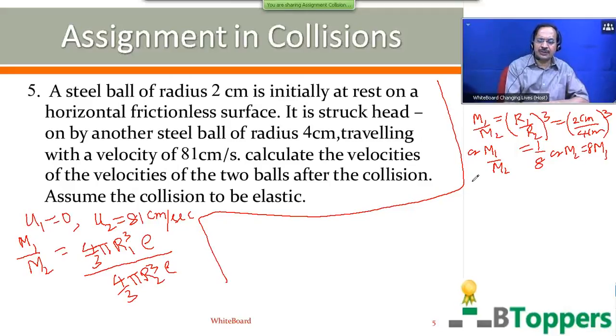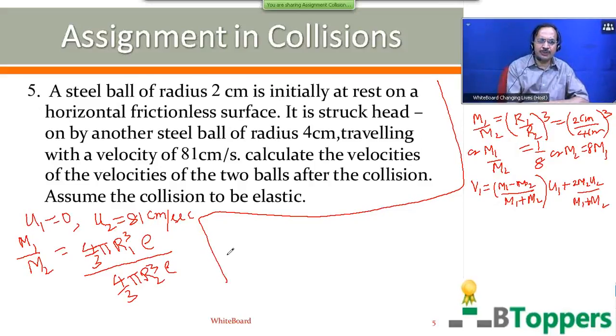So in a one-dimensional elastic collision, the final velocity of the first ball is given by V1 equal to m1 minus m2 by m1 plus m2 into u1 plus 2m2 u2 by m1 plus m2.